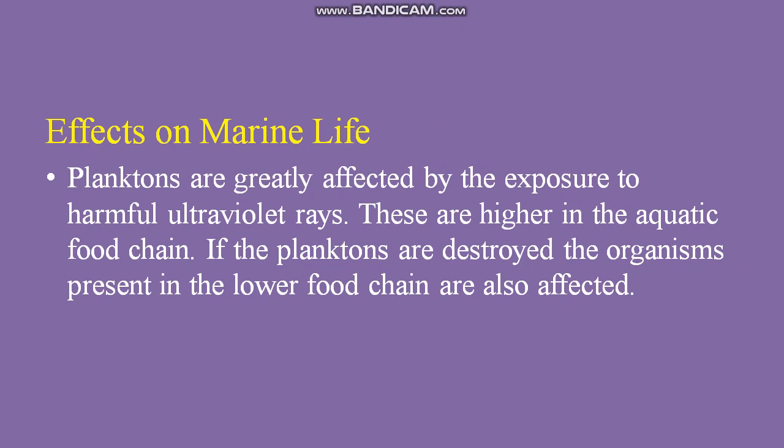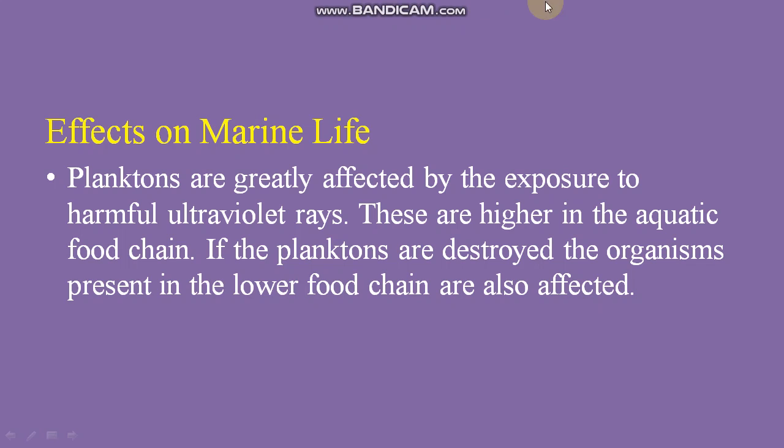And effects on marine life. Planktons are greatly affected by exposure to the harmful ultraviolet rays. These are at the base of the aquatic food chain. If the planktons are destroyed, the organisms present higher in the food chain are also affected. We have already discussed in our food chain topic how one organism is dependent on another.